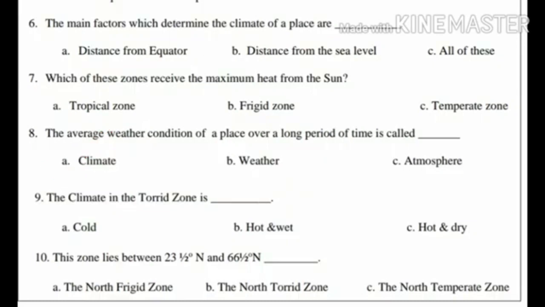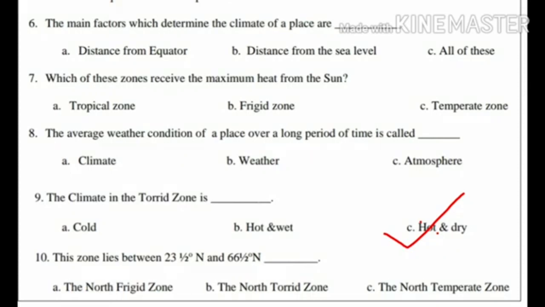Ninth question. The climate in the torrid zone is dash. Option A, cold. Option B, hot and wet. And option C, hot and dry. Yes, the answer is option C, hot and dry. Children, the climate in the torrid zone is hot and dry. 10th question. This zone lies between 23.5 degree north and 66.5 degree north dash.